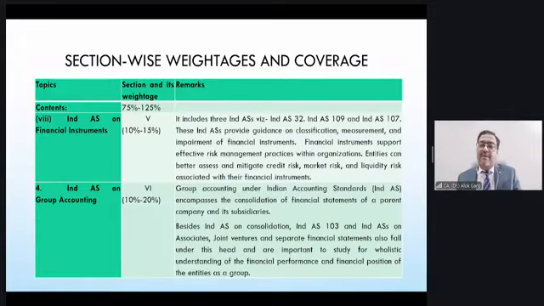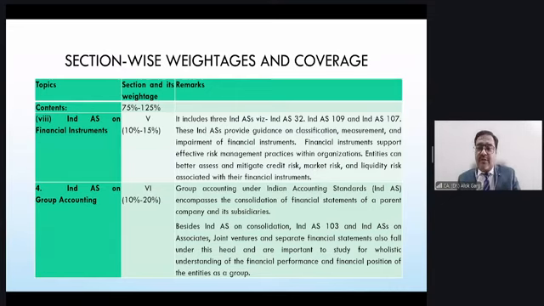Then one of the most complex and complicated topics, which you can make simpler and easier by your practice, is none other than financial instruments. You have 3 standards on financial instruments. Ind AS 32 talks about presentation of financial instruments.